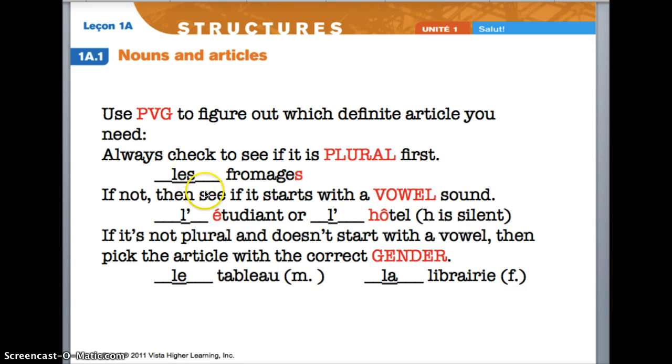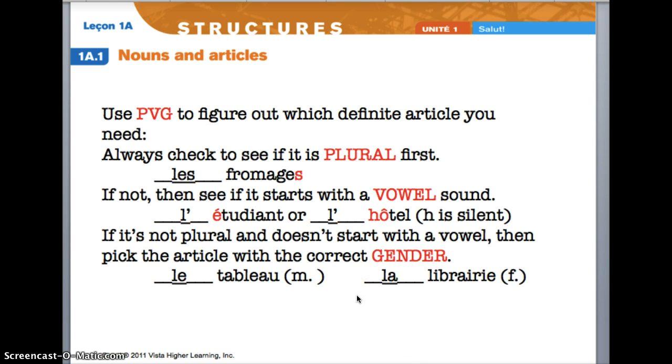If your word is not plural, but starts with a vowel, then you would put L apostrophe. If it was a word that started with an H, since the H's are silent, this is treated like a vowel situation as well, therefore you see L apostrophe. If your noun is not plural, and it does not start with a vowel, then you have to be concerned with what gender it is, either masculine or feminine.